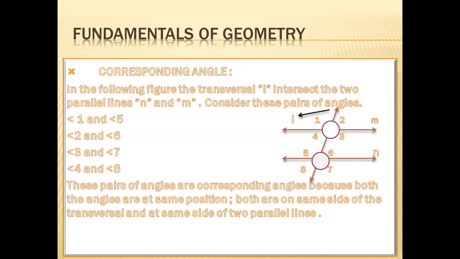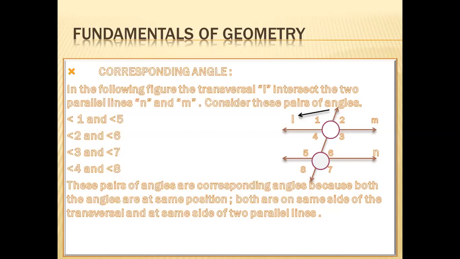Now you see we have 8 angles over there. Angle 1 and angle 5, angle 2 and angle 6, angle 3 and angle 7, 4 and 8. We make the pairs of angles. 1 is a partner of 5, 4 is a partner of 8, 2 is the partner of 6, and 3 is the partner of 7.